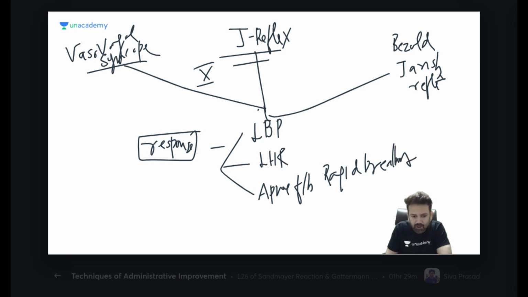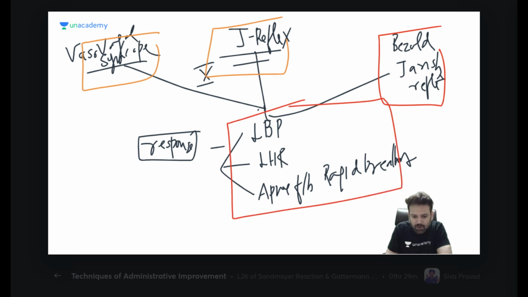So in examination, if you are getting vasovagal syncope, or J reflex, or Bezold-Jarisch reflex, in all these three conditions, this will be the common response, and they are controlled by the 10th cranial nerve. Please do remember, stimulant is different. Here it can be emotional. Here it can be pulmonary edema, pulmonary interstitial disease.